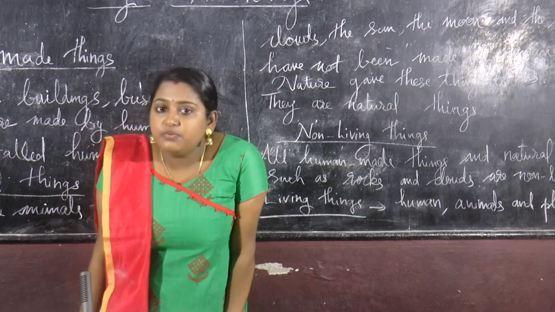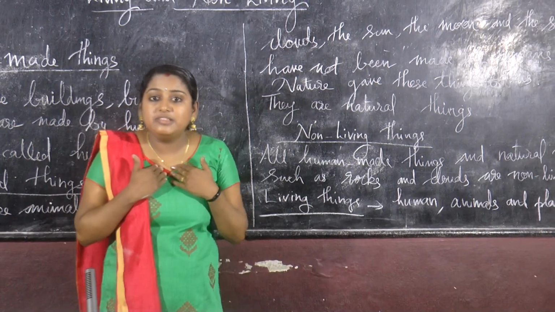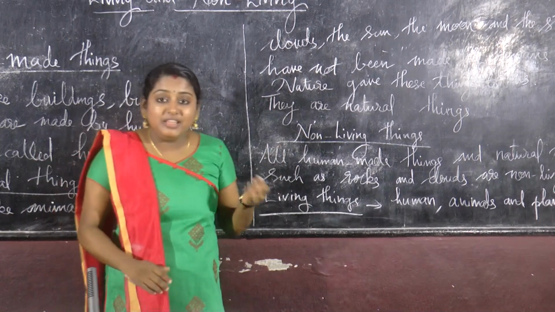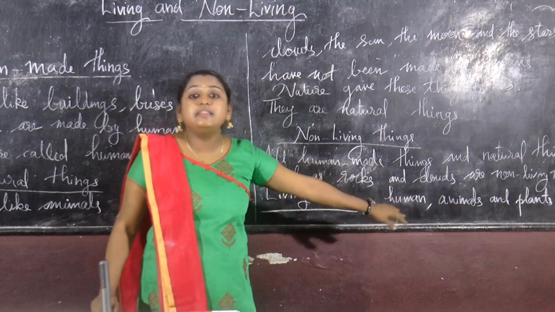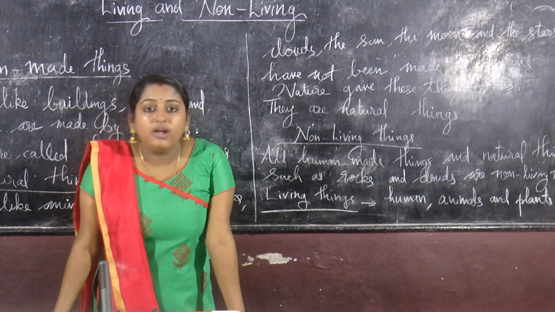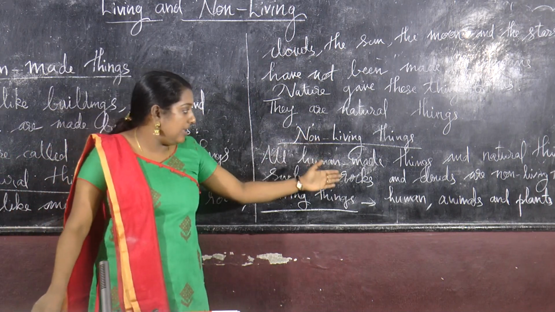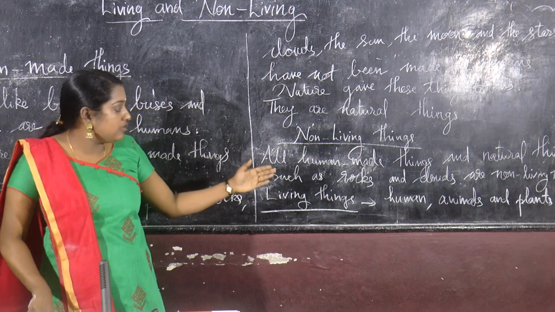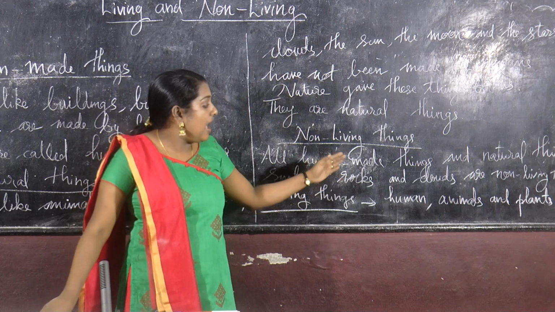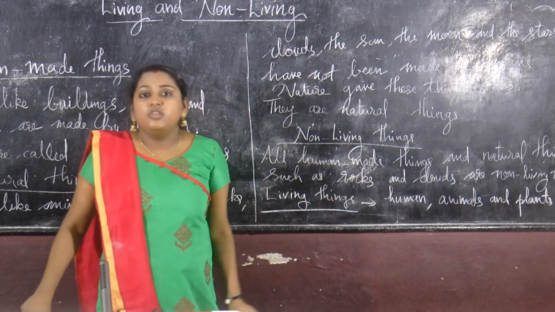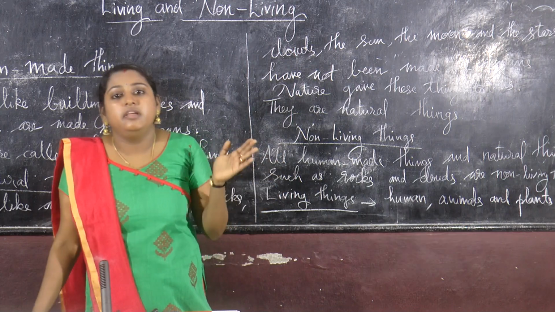Clear? Next we are going to study what are living things. We know that we humans are living. We are growing and breathing. So we are living things. Living things include humans, animals and plants. So what are non-living things? Non-living things include all human made things and natural things such as rocks and clouds. And living things are humans, animals and plants. So you have to write 5 non-living things and 5 living things.